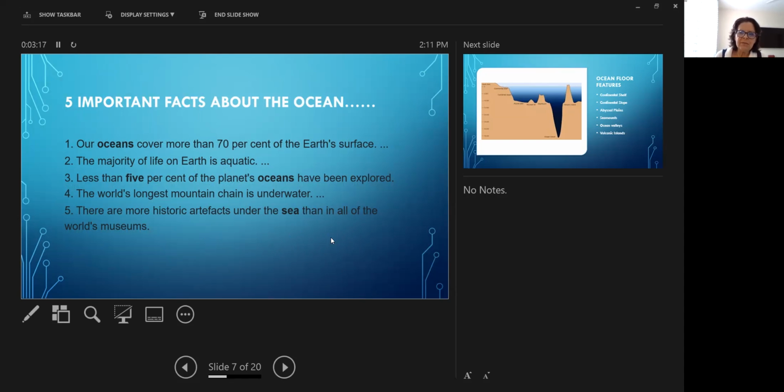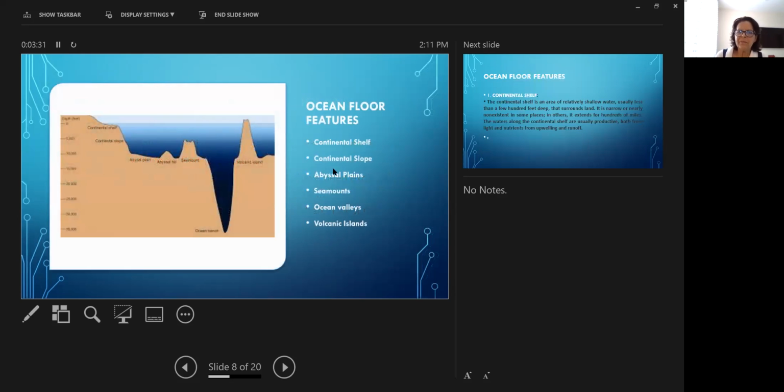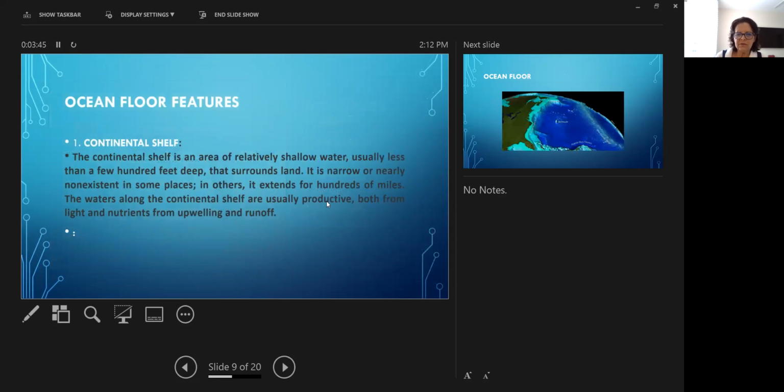Then the largest mountain chain is on the ocean floor, and we talked about the Mid-Atlantic Ocean Ridge. And also we said that historical artifacts are on the ocean floor more than in world museums. So we start talking about the ocean floor features: continental shelf, continental slope, abyssal plain, seamount, ocean valleys, and volcanic islands. And we have all these pictures explained to the students.